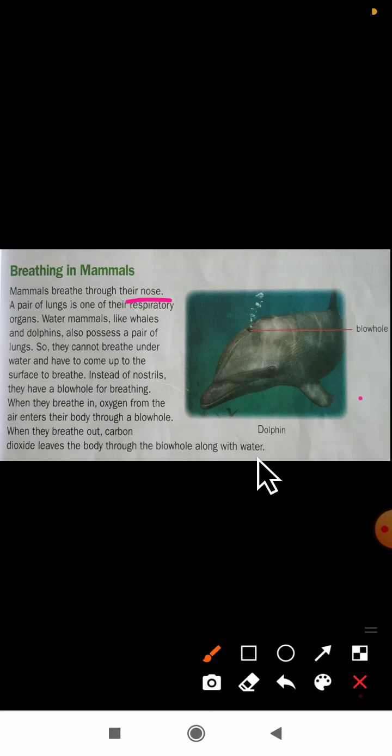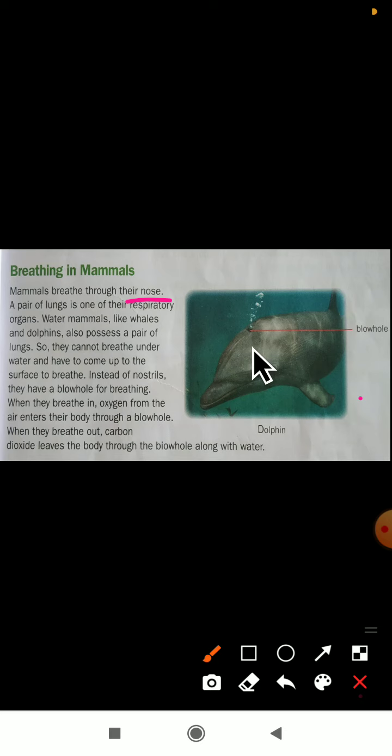Here you can observe that blowhole. So with the help of this only, it will take in oxygen, and with the help of this blowhole only it will release carbon dioxide. Can you see here? This is the hole part, that is a blowhole. One hole is a round color. With the help of this, dolphins and whales will take in oxygen and release carbon dioxide.